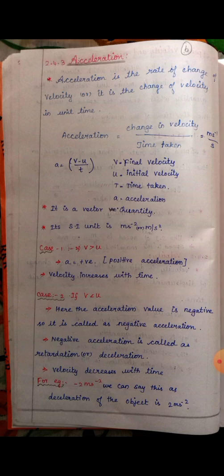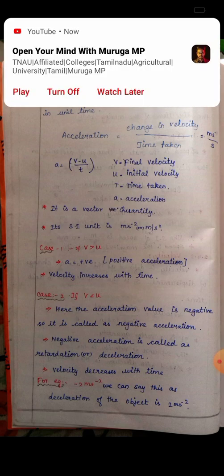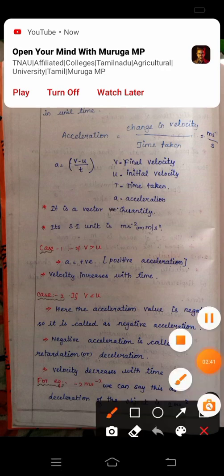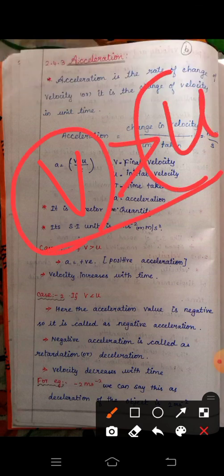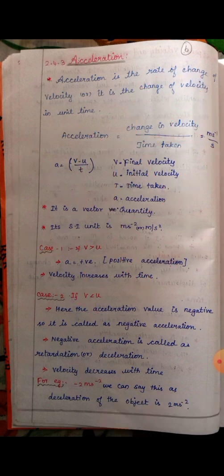Now let us see three cases. In the first case, if v is greater than u, then a is positive acceleration. If v, the final velocity, is greater than u, the initial velocity, that is positive acceleration. Velocity increases with time, so that is said to be positive acceleration.